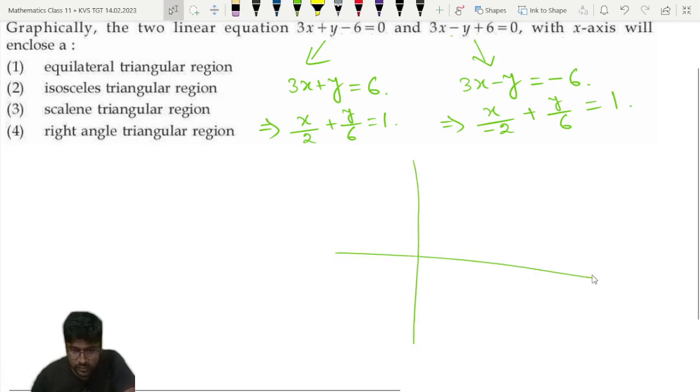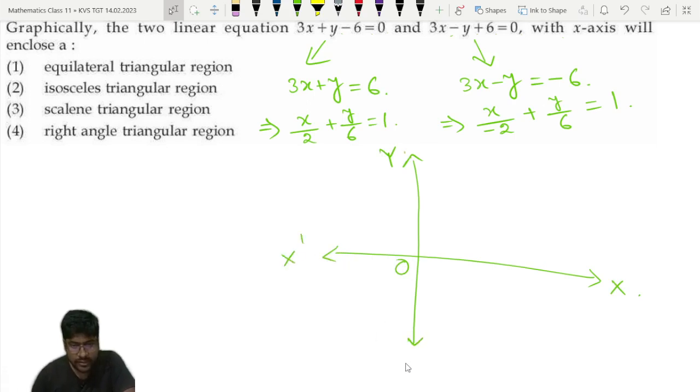Now let us try to figure out which portion they will cover. Suppose in 2 dimensions, this is our origin, this is the positive x-axis, this is the positive y-axis, this side will be the negative x-axis and this side will be the negative y-axis. The first line's intercepts will be (2, 0) and (0, 6). It will be somewhat like this. I can't draw accurately here, just for understanding.